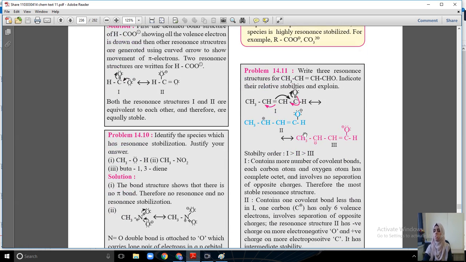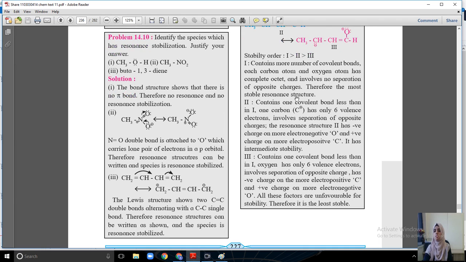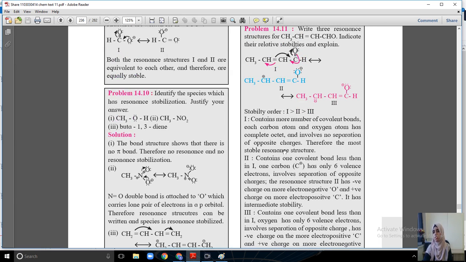दोनों स्ट्रक्चर possible हैं, but the most stable one is the second if you compare. Oxygen is carrying a negative charge because it is more electronegative, so it is more stable. The reason is given here. There are various factors given in the rules which affect the stability of resonance structures.